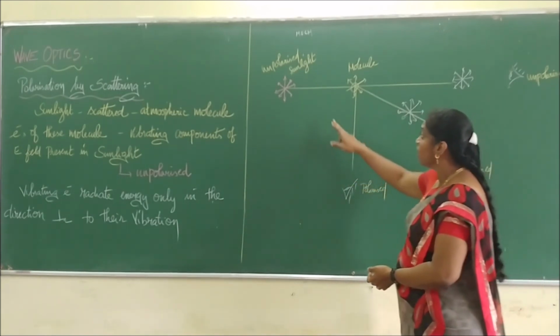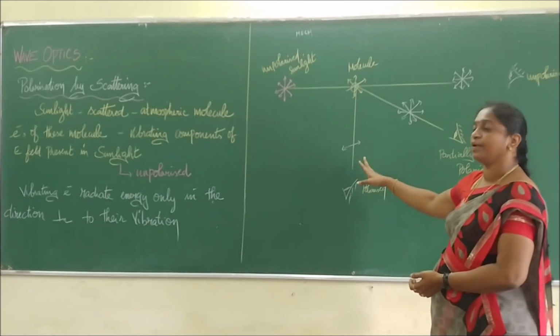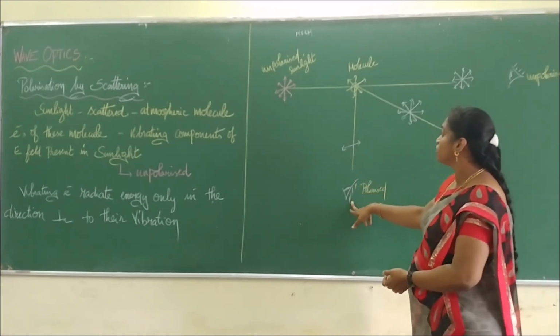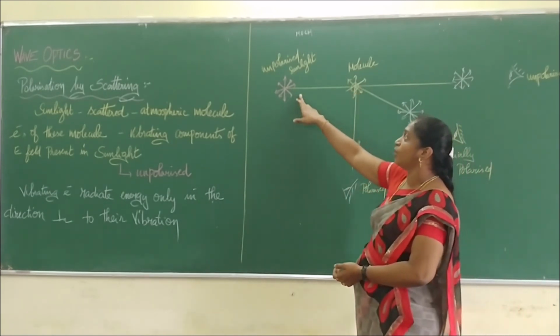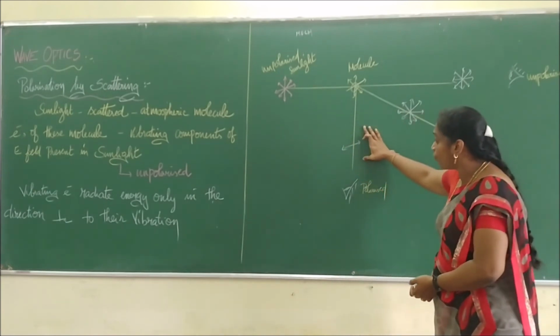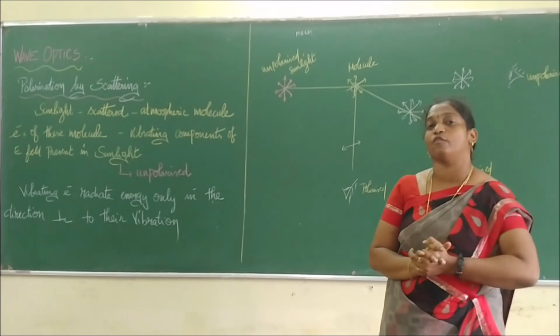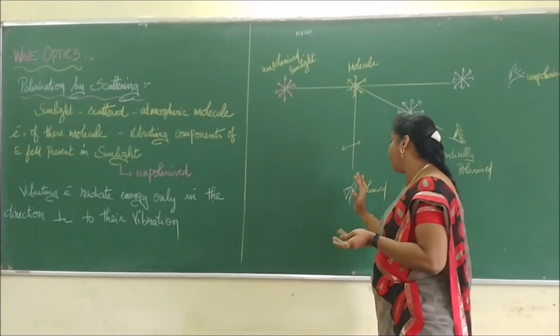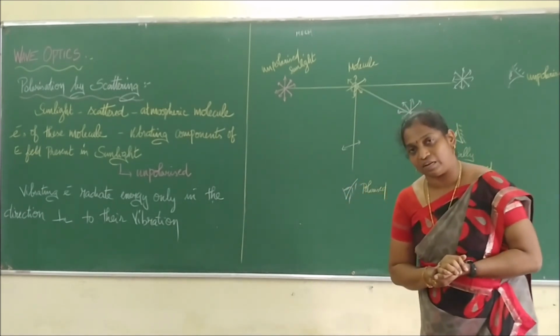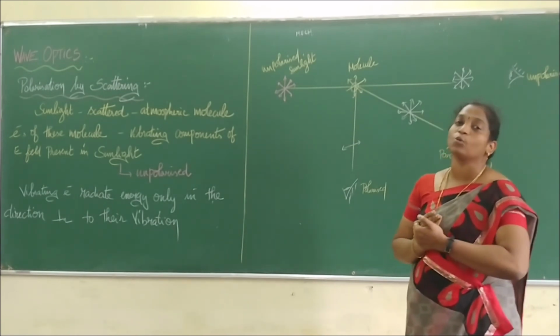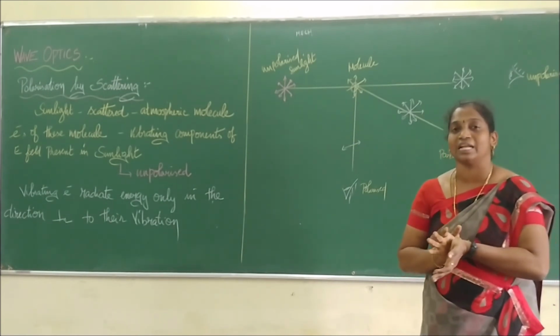The viewing position is perpendicular to the unpolarized sunlight. Therefore, in this position we can see only a single direction of vibration. We call that type of light polarized light.